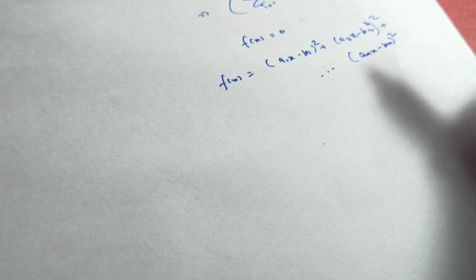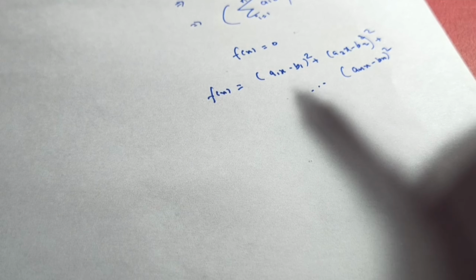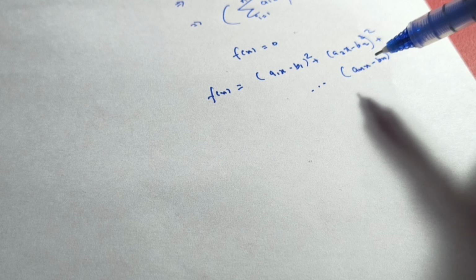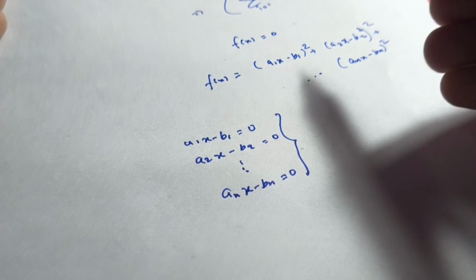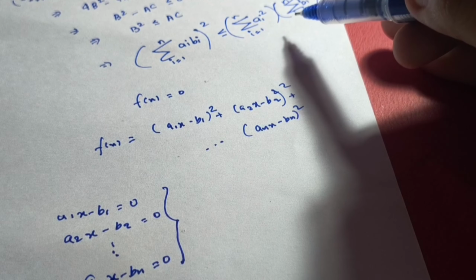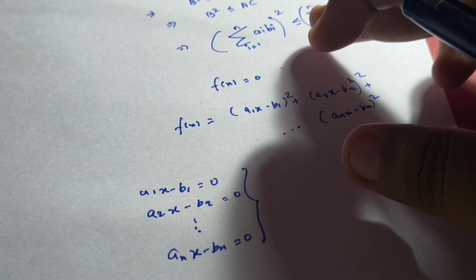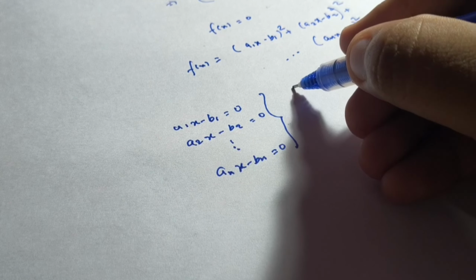So there is only one condition when this function can be 0, and it is only possible when all the square terms are equal to 0. Like a1x minus b1 equal to 0, a2x minus b2 equal to 0, and so on till anx minus bn equal to 0. So if this whole thing holds, then only fx equals 0, and then only we can say that in Cauchy-Schwarz inequality, equality holds, or we can say that there will be a perfect balance in the inequality. From this, we can say that here x is equal to what?